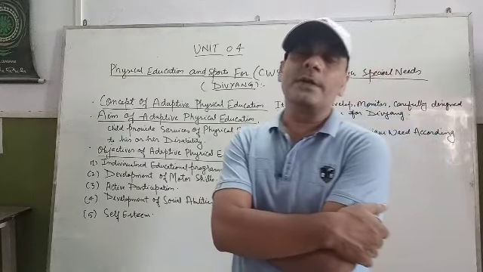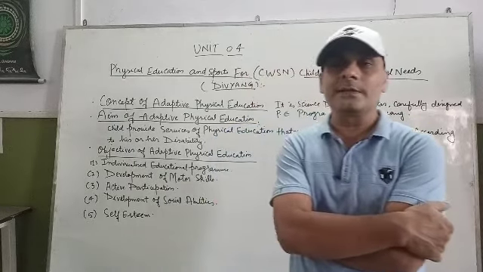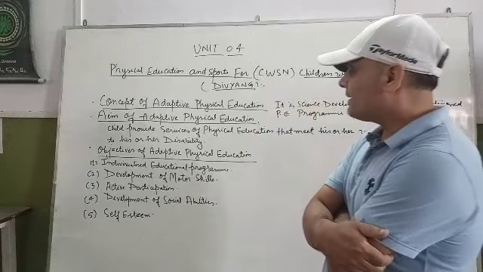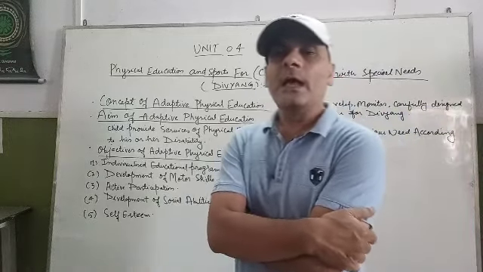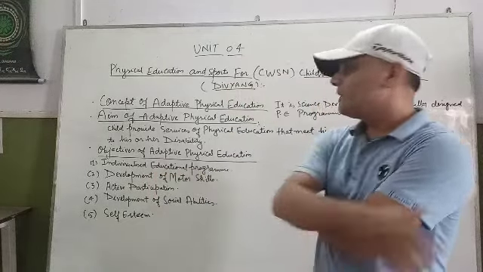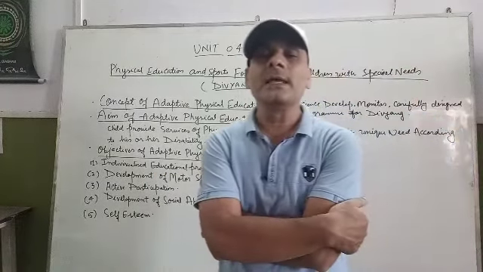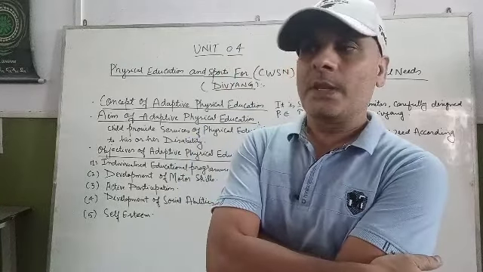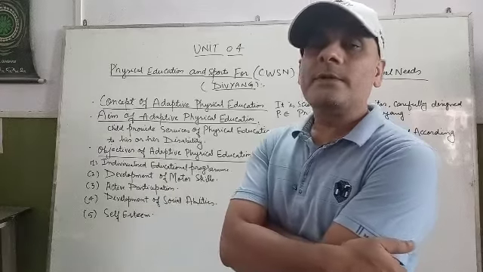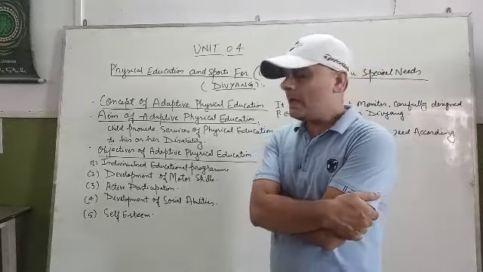Today we are going to discuss them one by one. The first objective of adapted physical education is the individualized educational program.